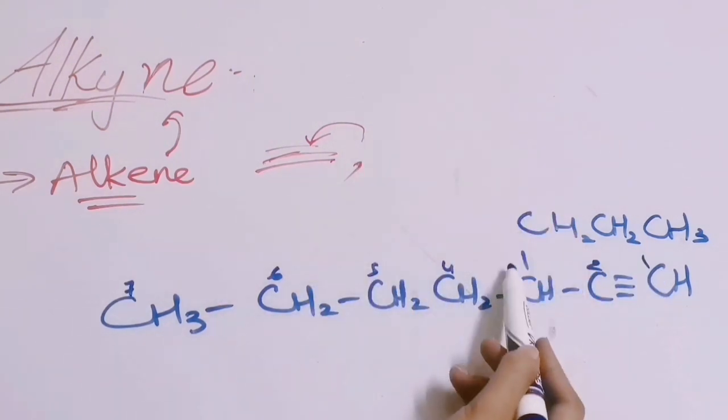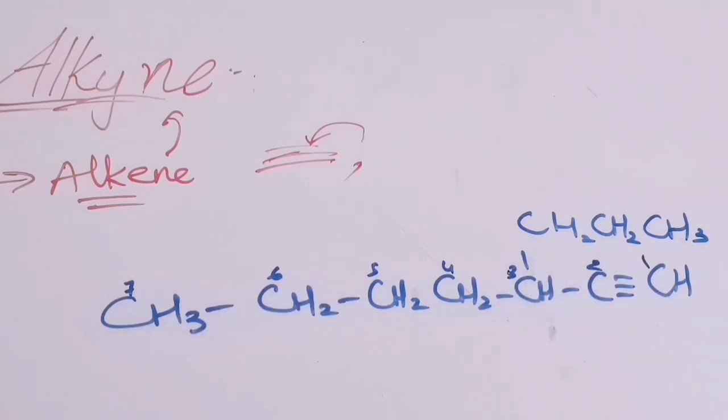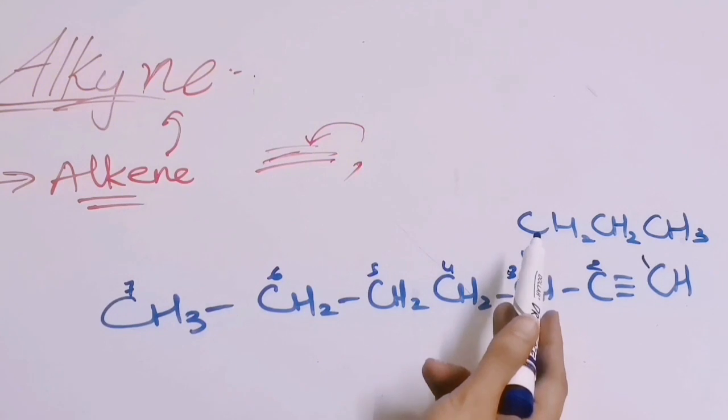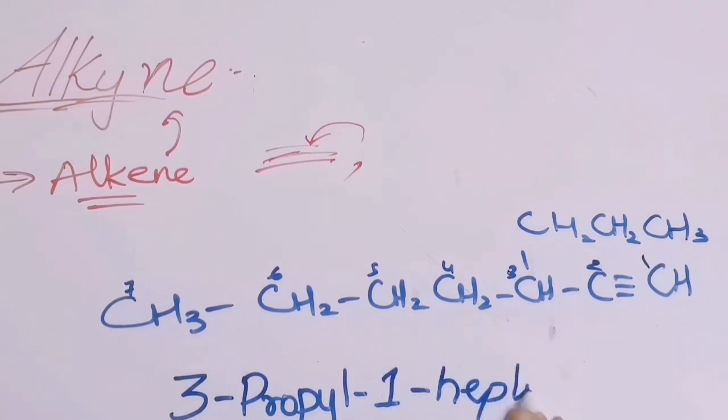So the substituent is present on the 3rd position and the triple bond is present on the 1st position. What is this substituent present? It is propyl. First we will write the position of the substituent, then we will write the name of the substituent, then we will write the position of the triple bond and then we will write heptyne.